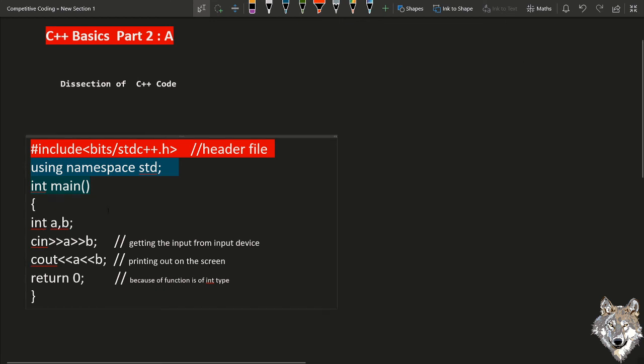Let me describe what exactly is happening. We are declaring the header file. We are using namespace for cin and cout. We have the main function. We are declaring two integer type variables. Then we take input from the user. The user will enter any numbers, let me say 4 and 5. Then we are displaying that 4 and 5 on the screen, so on your device or monitor, it will display 4 and 5. And return 0 means it is the exit condition for the code.